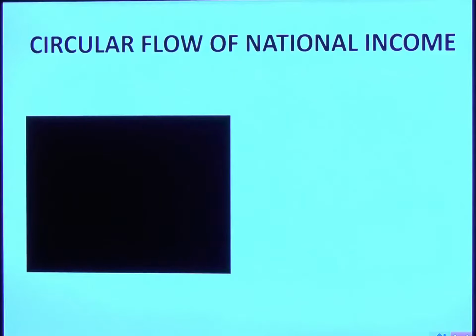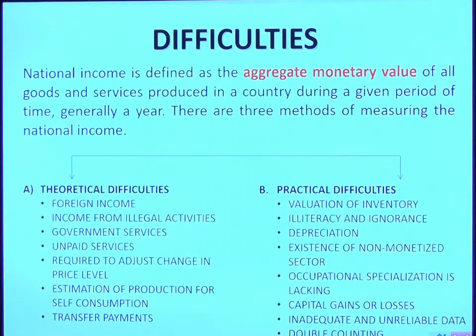Now coming to the second last part: what are the difficulties any country faces in calculation of the national income? First part is called theoretical difficulties, like foreign income. How to calculate exactly the foreign income will be a problem. Income from illegal activities: from foreign income also, like hawala transactions, the cash comes in which is never recorded. For illegal activities, the income is taxable, but how to calculate that income will be a problem because nothing is declared. Government services: many times government gives free of cost services. Should it be added or not?